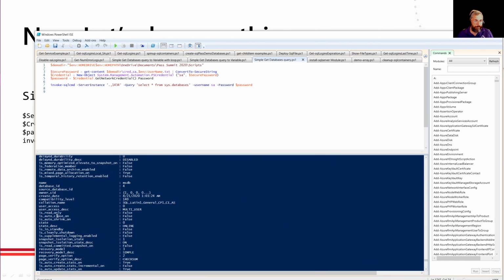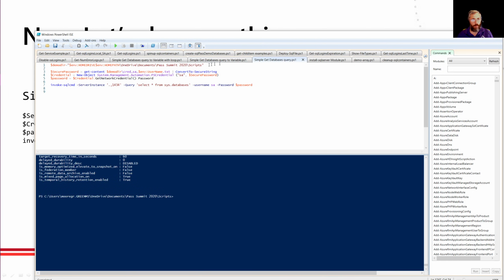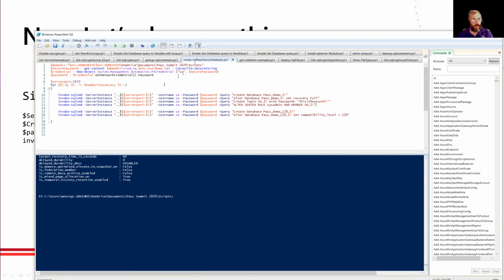And honestly, there's the system database. I want a couple more databases, so I'm going to add another couple databases here and show you how simple it is. And again, here we get our SA password, start with a port. We're going to create a database called passdemo1, passdemo2, depending on what machine it's on. We're going to make sure it's in recovery full mode.